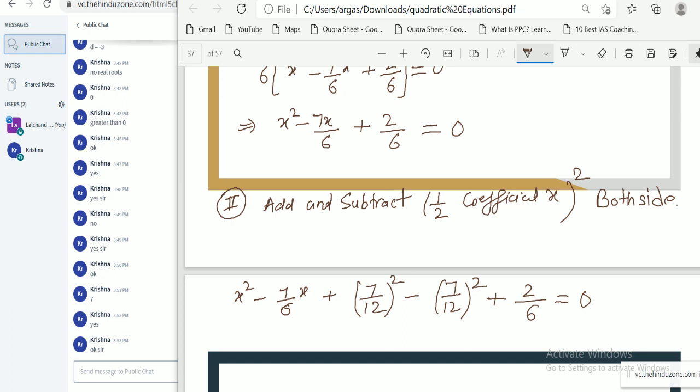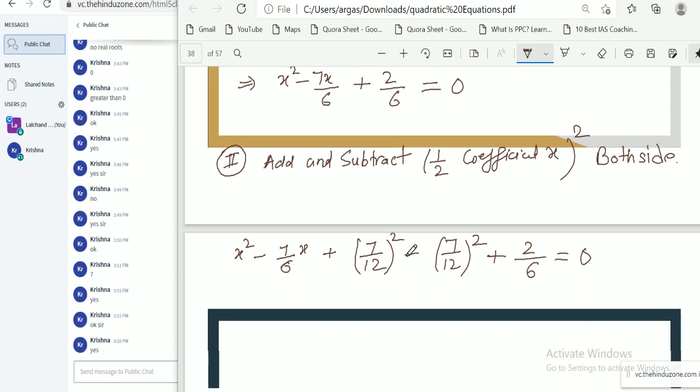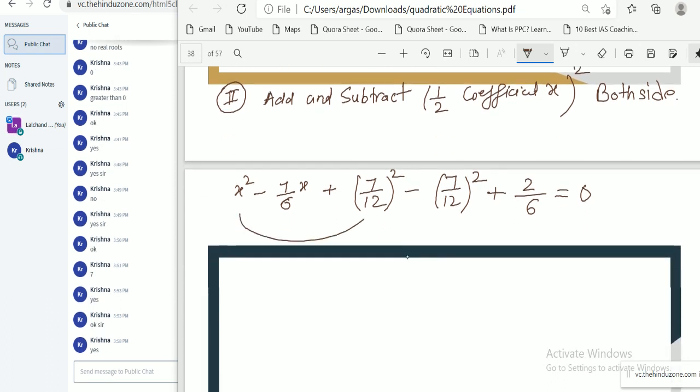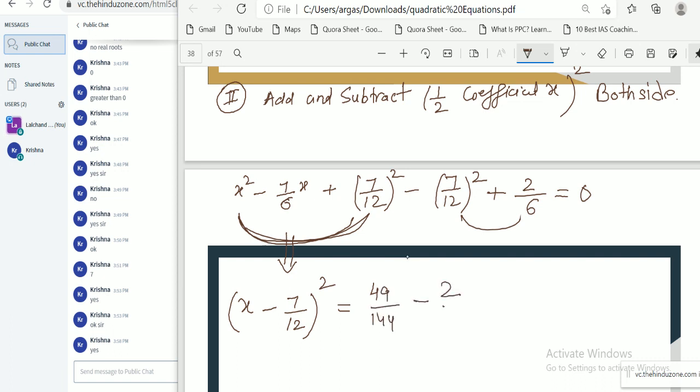Okay, are you getting up to the second step? Now if we look at these three terms, this will convert into a complete square. So we can write, by combining these three terms, x minus 7 by 12 whole square, and transfer these two terms to the other side. Then this will be 49 by 144 minus 2 by 6.